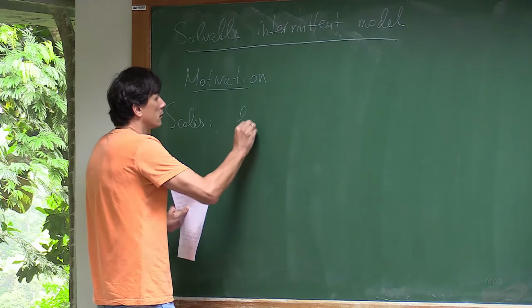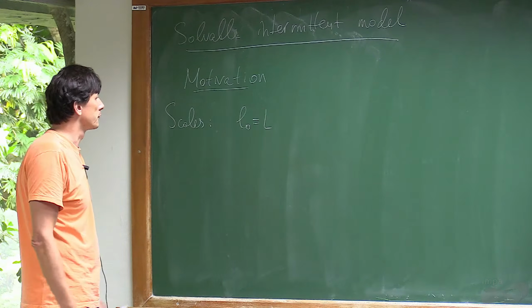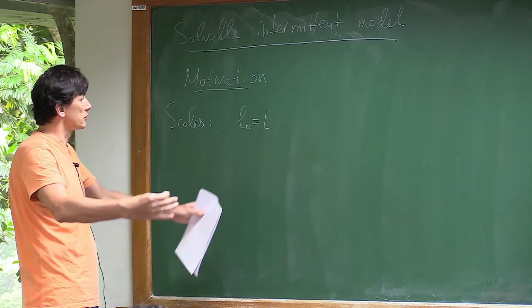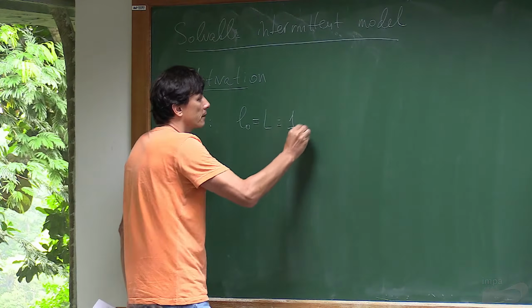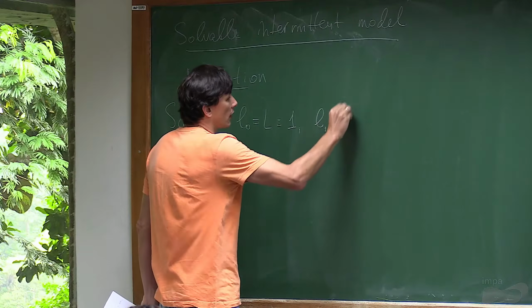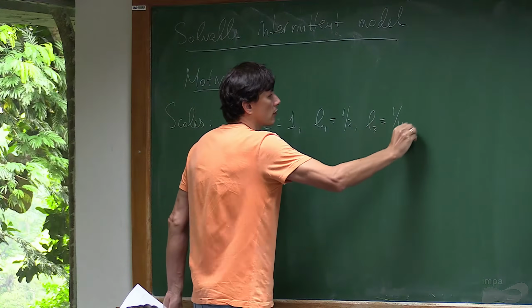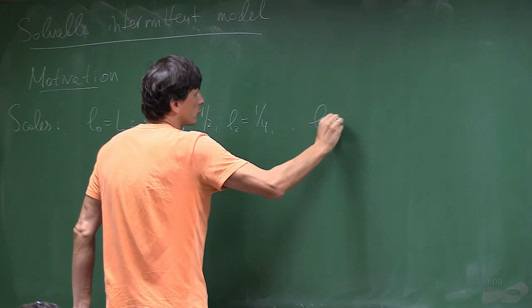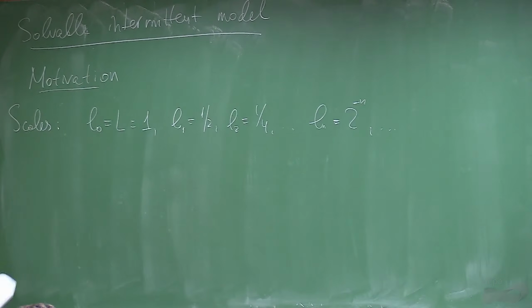We take the first scale, which is the scale of our system, called the integral scale. It's a large scale, and we take it to be 1. The next scale we take 1/2. The next scale we take 1/4, and so on. So the n-th scale will be 2 to the minus n, and so on. So we take a geometric progression of scales.